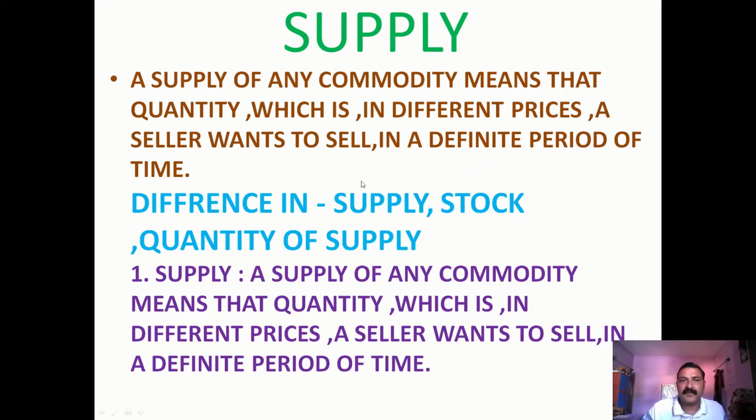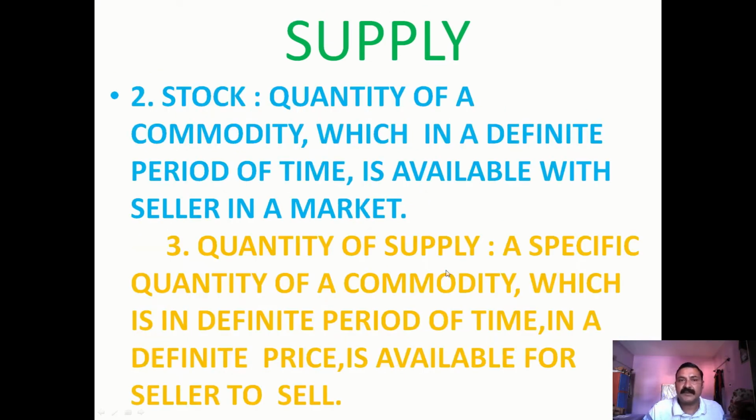Now we will take the difference between supply, stock and quantity of supply. First of all, supply is that quantity which at different prices a seller wants to sell in a definite period of time. Now we will take the other word, stock. So what is stock?